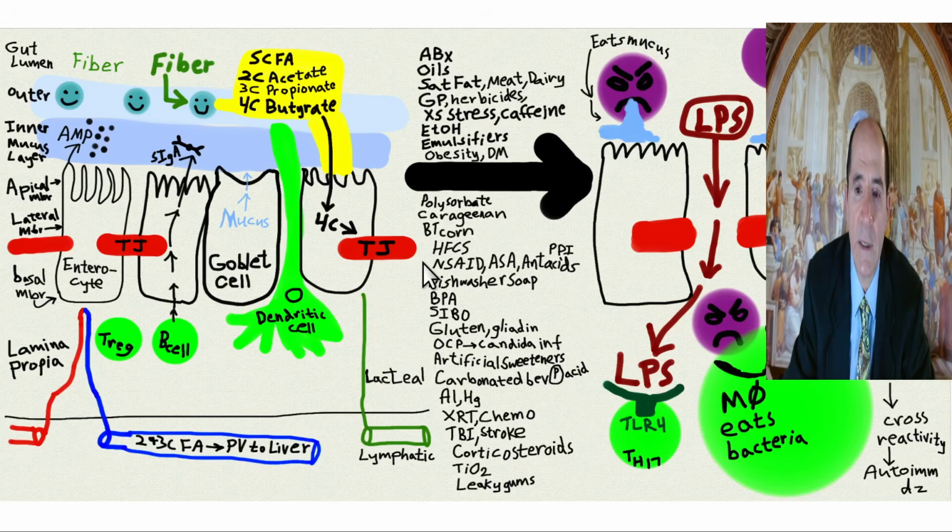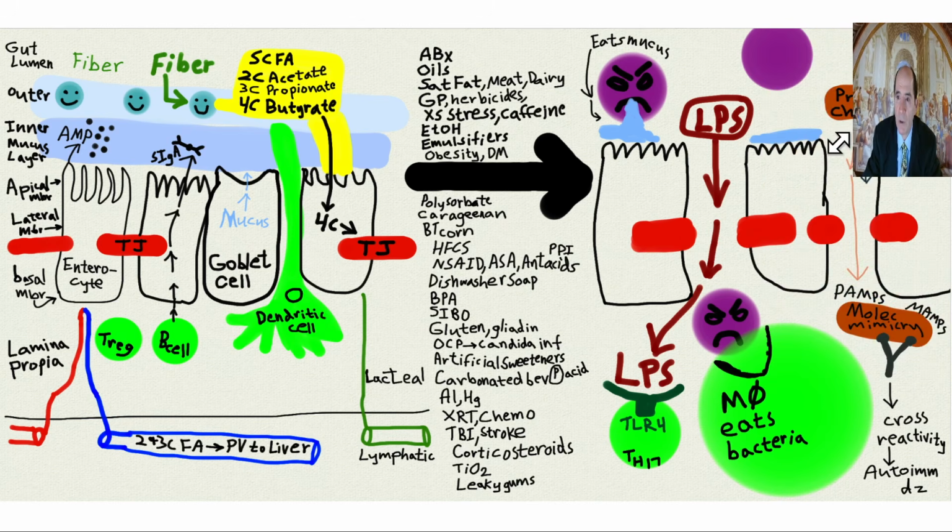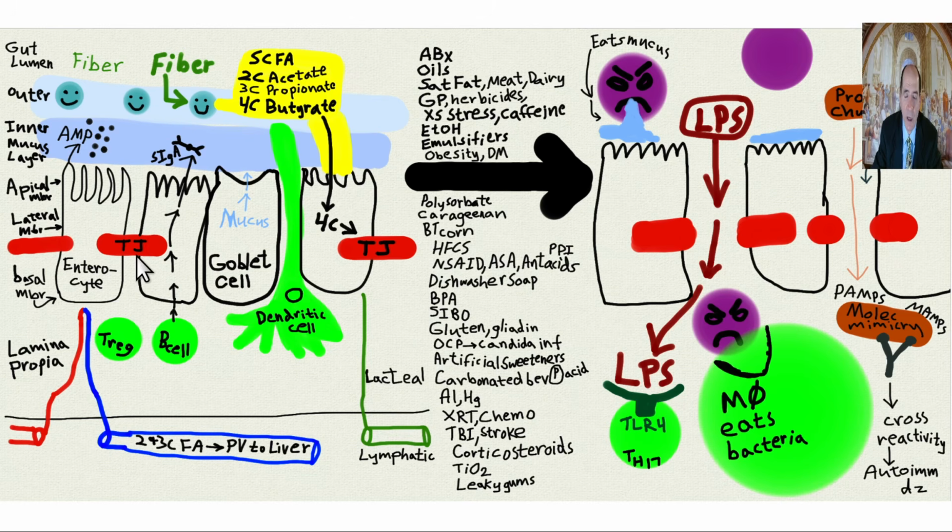All right, now here's leaky gut. We're not going to get into this in much detail, but the bottom line is when you have leaky gut, you're predisposed to forming blood clots, because leaky gut means a lack of tight junctions due to a lack of dietary fiber or eating things toxic to the gut lining. Bacterial endotoxins get into the blood and they cause clotting, and those clottings can plug up arteries.